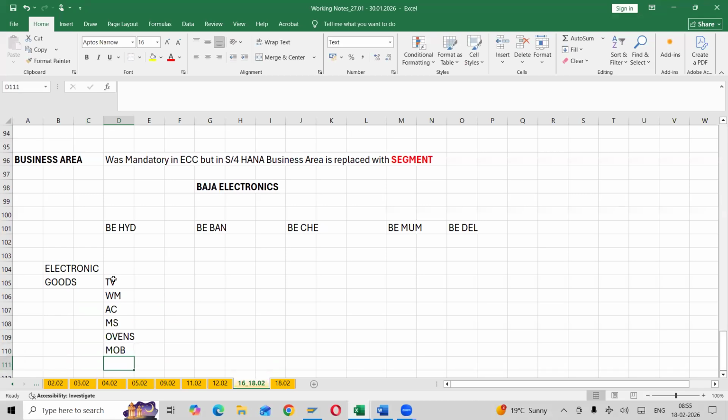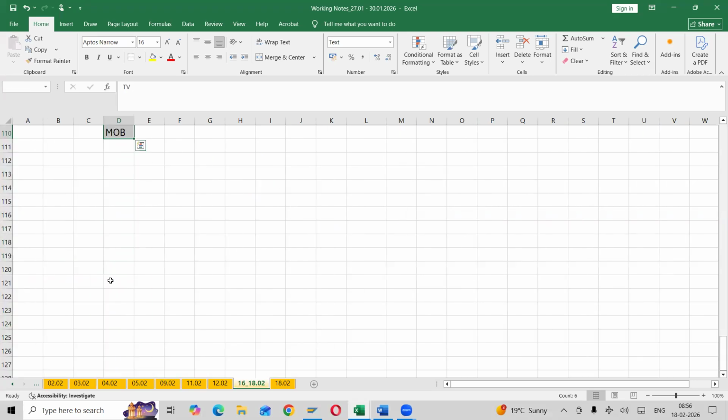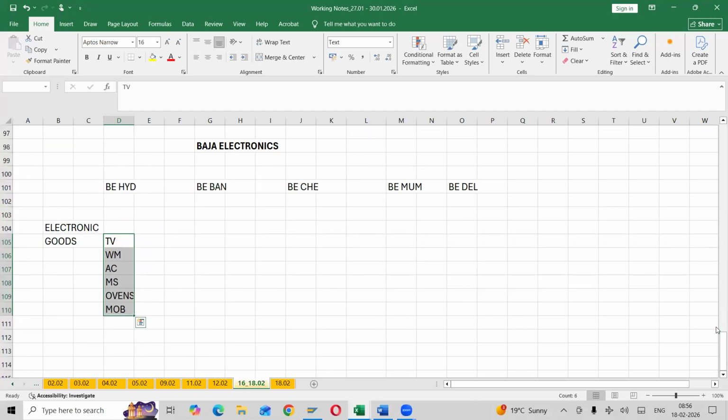So here you can see Bajaj Electronics has its stores in different areas, and all the branches are dealing in different products. Okay, here you can see.